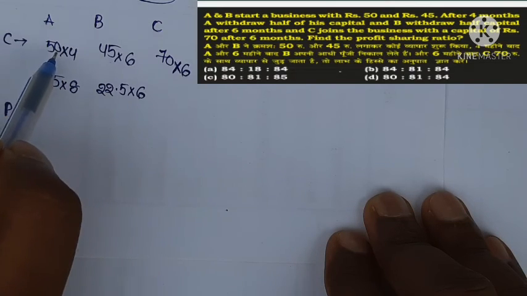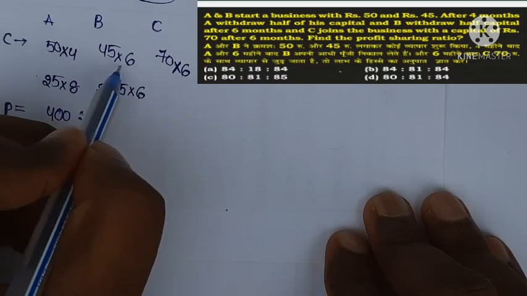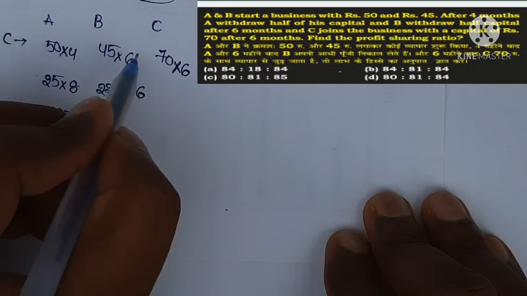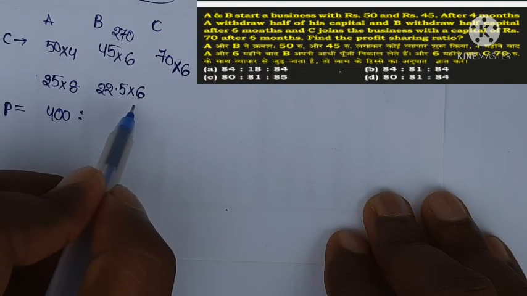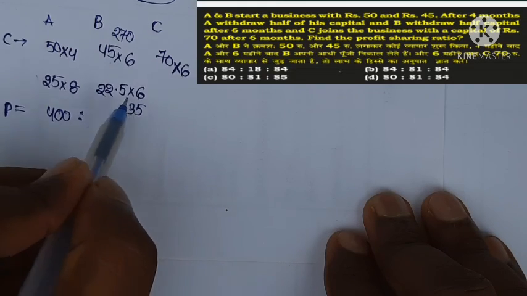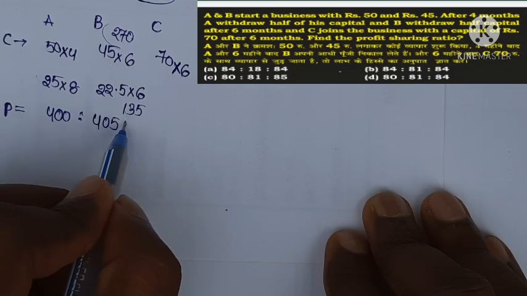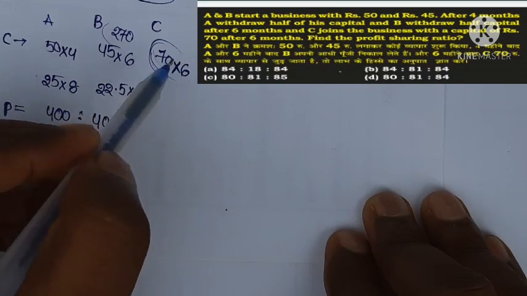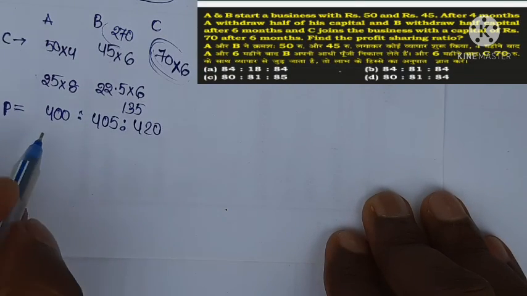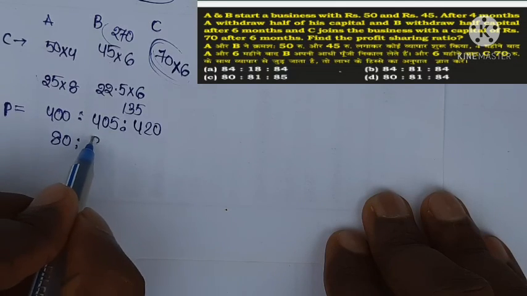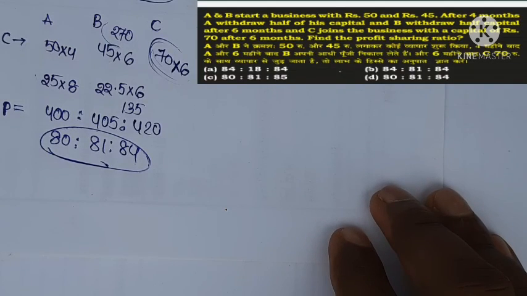So A is 200 plus 200, value is 400. B is 45 into 6, which is 270, plus 22.5 into 6, which is 135, so 405. C is 70 into 6, so 420. Cancel 5: 80 is to 81 is to 84. So the profits are in the ratio of 80 is to 81 is to 84.